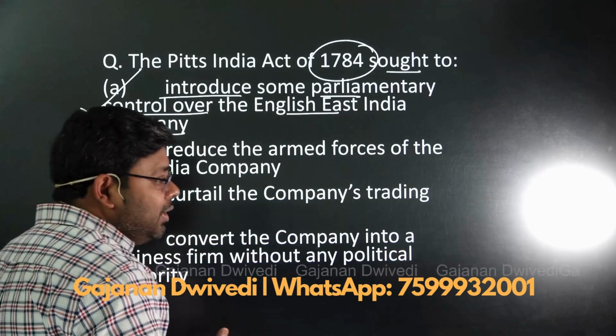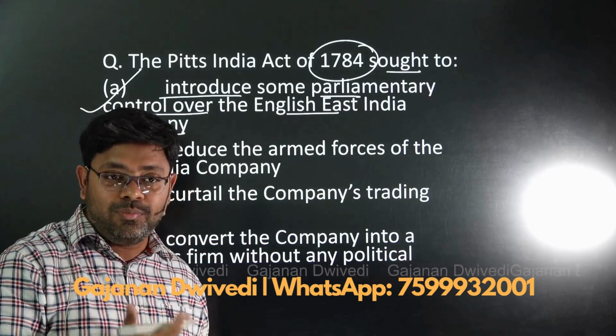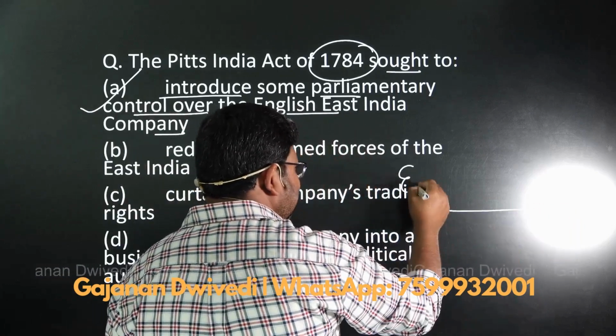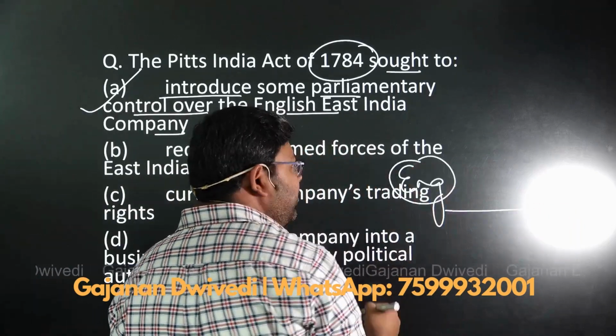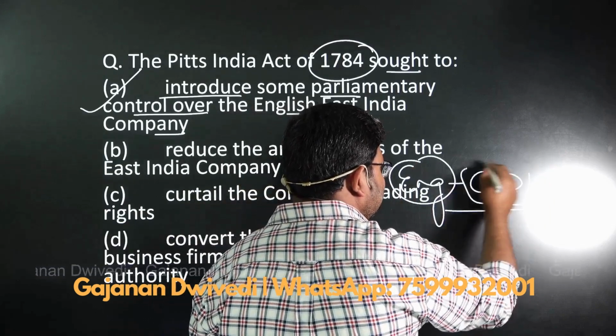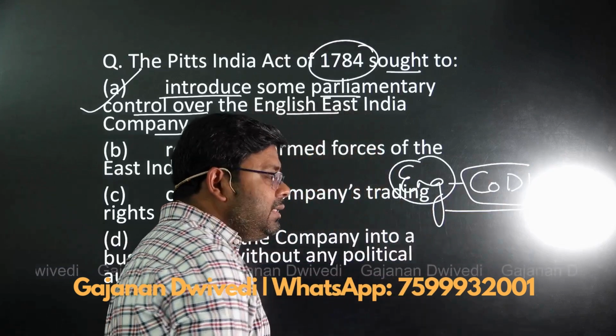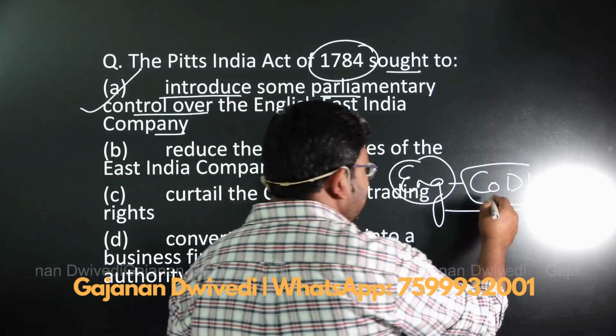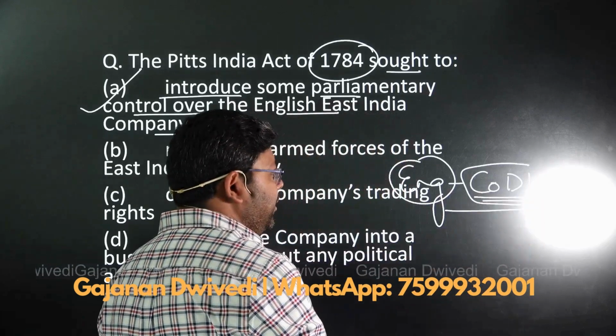अब ये कैसे हुआ? How was parliamentary control imposed on the East India Company? Look, in England, how was the company being ruled? It was ruled by the Court of Directors, which had 24 directors and controlled all the administration of the company.